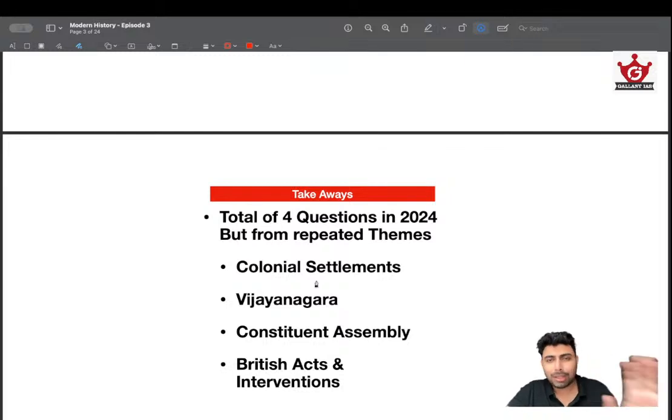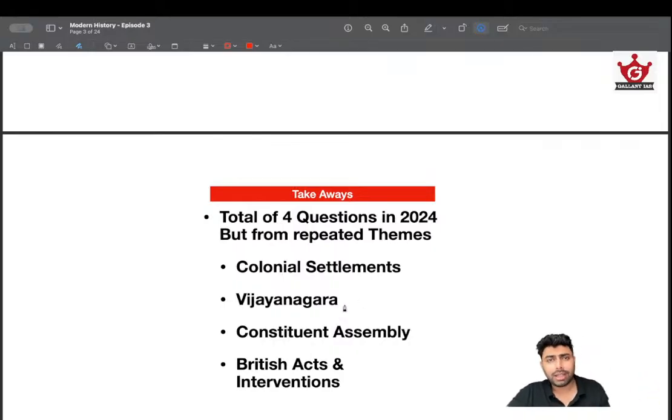Okay, so keep that in mind. So be very confident. If you feel like you're somebody who's struggling with modern history, don't be alarmed at all. I am reassuring you because these are the only areas that UPSC is currently focusing on. Maybe 1 or 2 extra areas will come, but the core area that UPSC is most interested in is around these 4 areas. That's what I've inferred from the last 5-year questions.